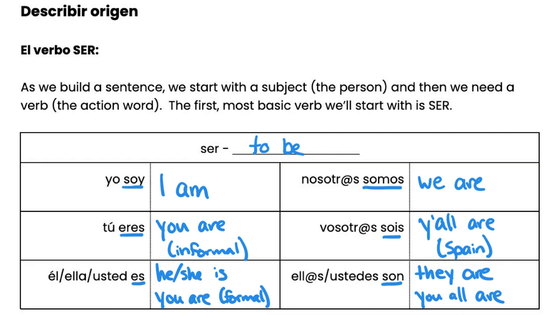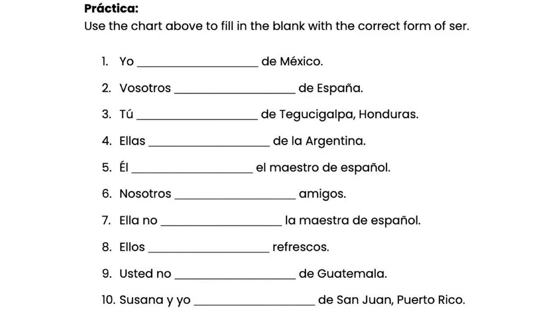All right, let's go ahead and get some practice with these different forms of the verb, using them in sentences. All right, so the instructions say, use the chart above to fill in the blank with the correct form of ser. So there are 6 forms of the verb ser: soy, eres, es, somos, sois, son. You're going to choose one of those to put in the blank. There are more than 6 blanks, so you will definitely use some of them more than once. Go ahead and pause the video now so that you can fill it in with your best guess. And then once you fill them in, come back and check.